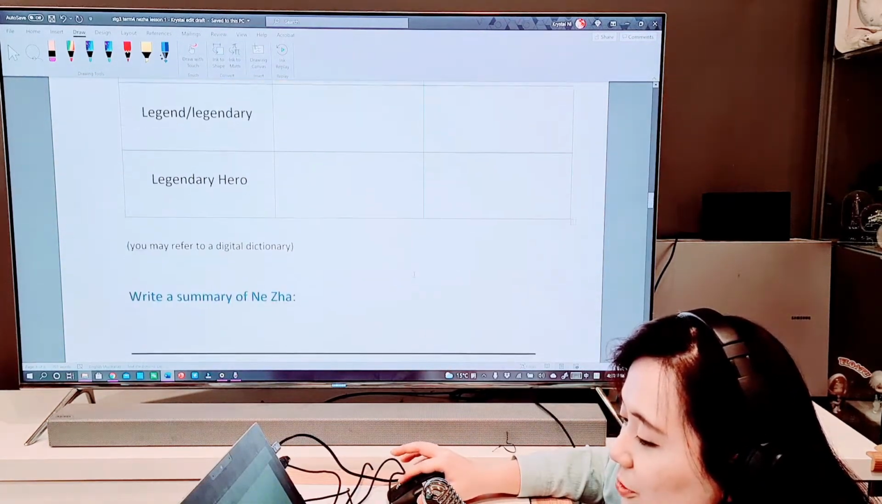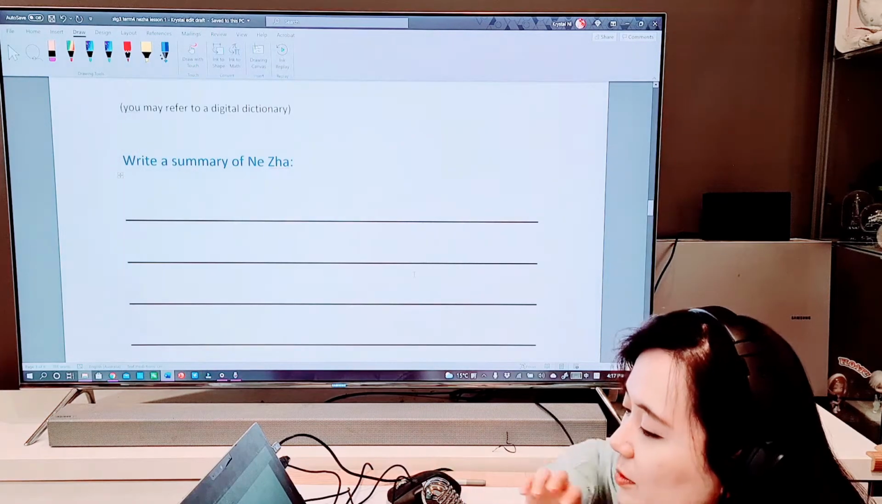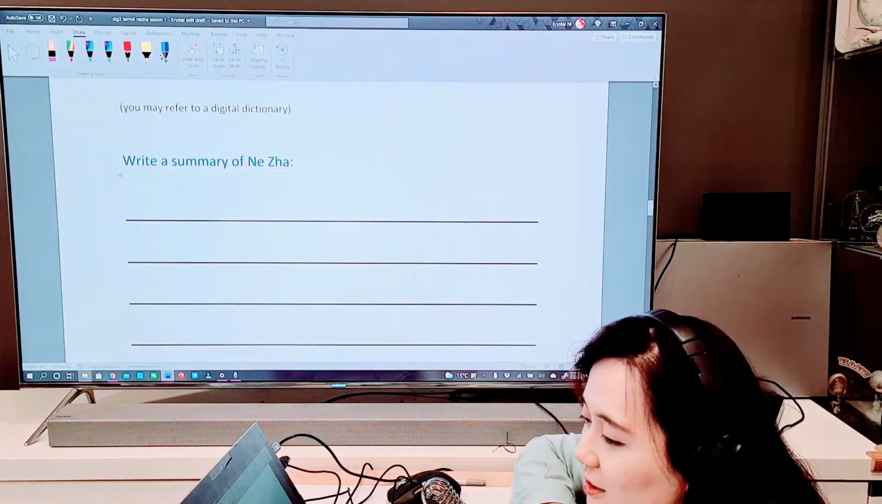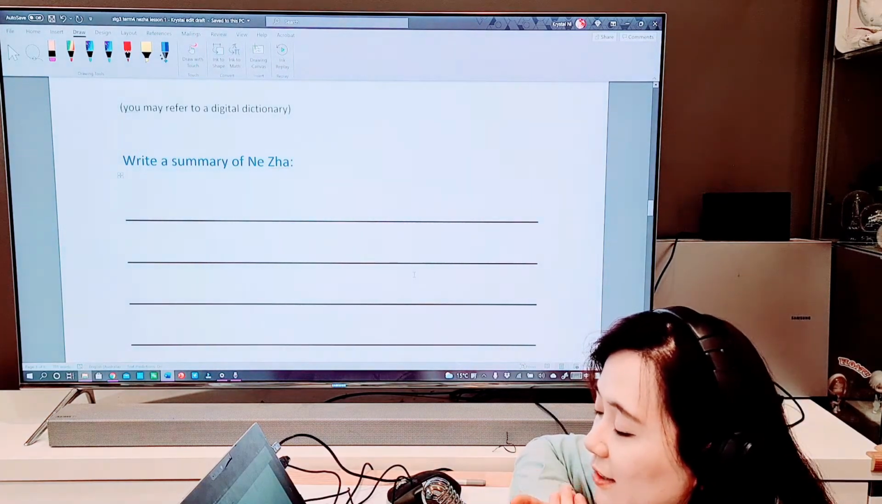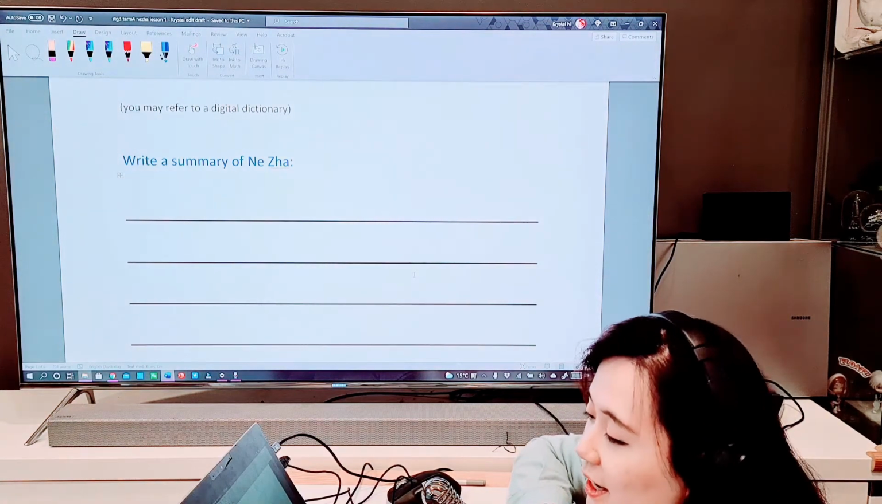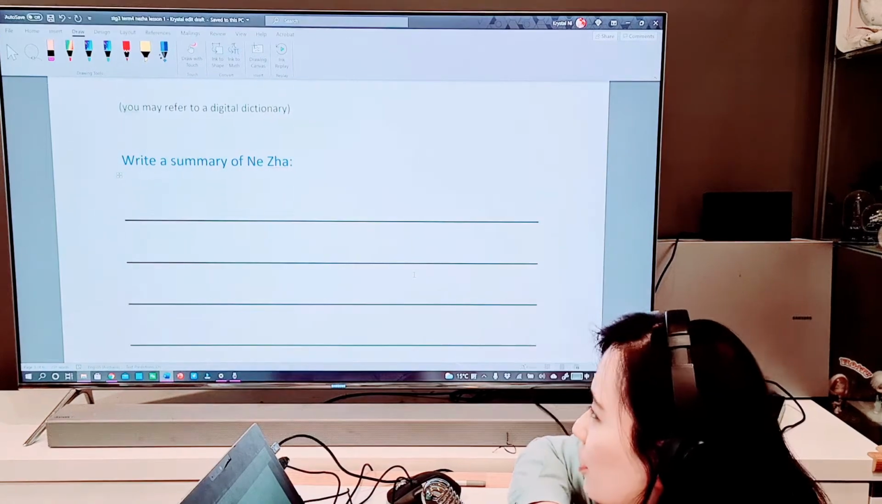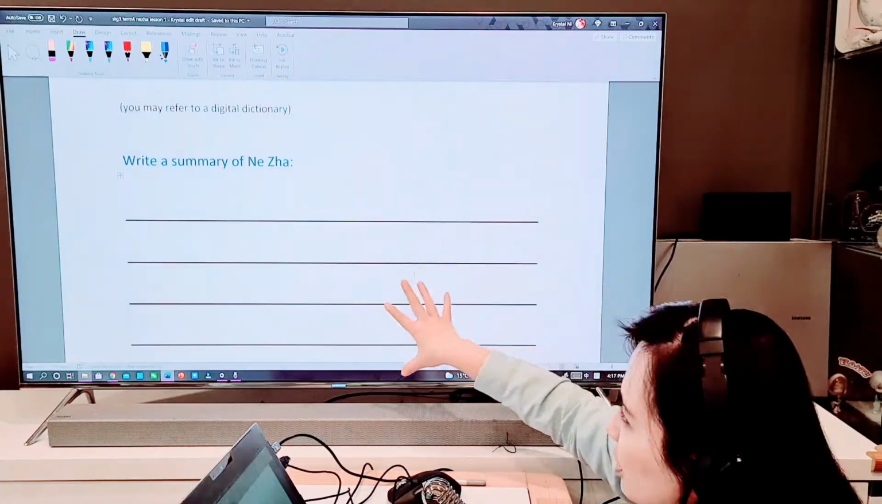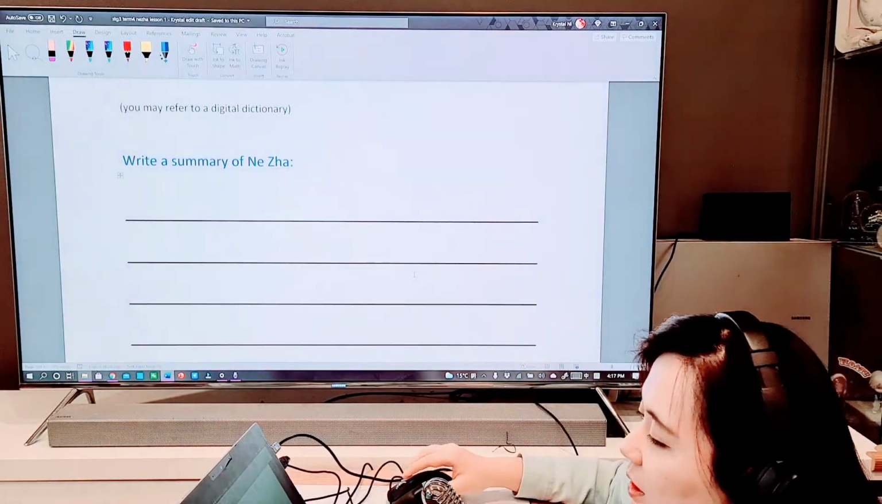Now after you do that, you will need to write a summary of 哪吒, the character. Tell us what he has experienced, what his story is, who he is, where he is from. Tell us the story about 哪吒.